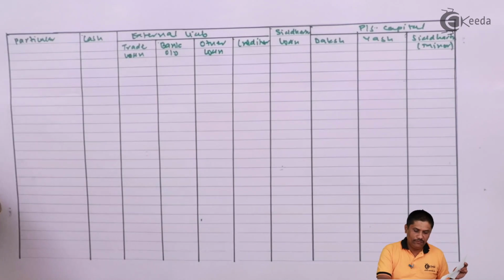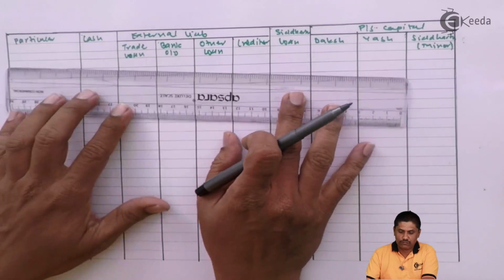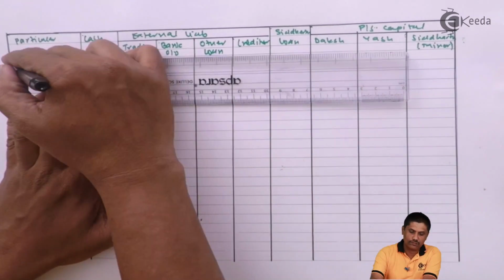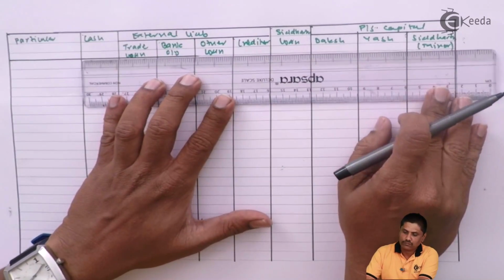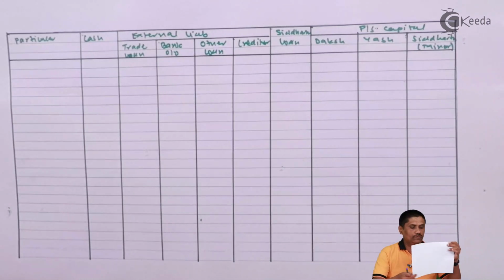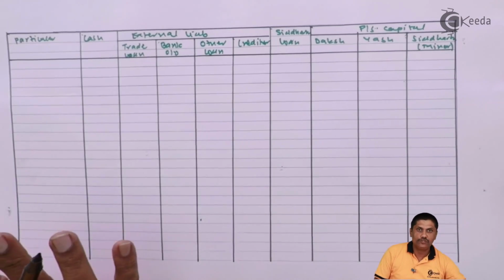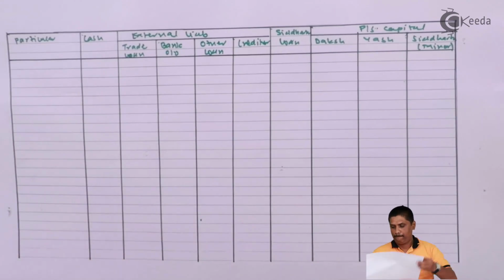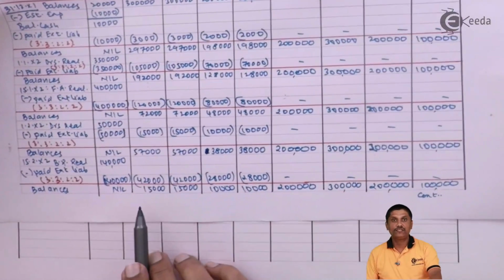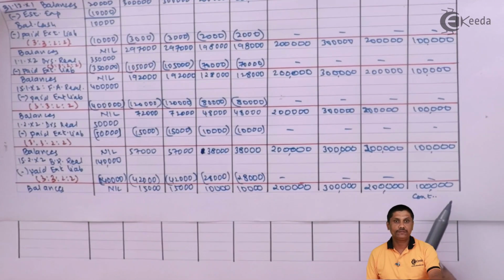So we have written the same format again. We have to write the balances here as we have done in the earlier calculations. These are the balances which I am copying from here. You can also keep a continuous watch on this sheet.